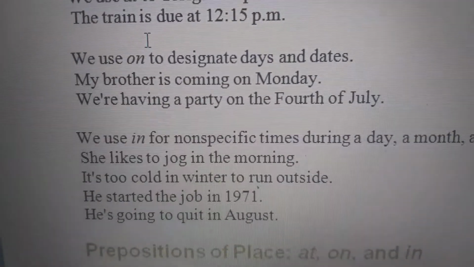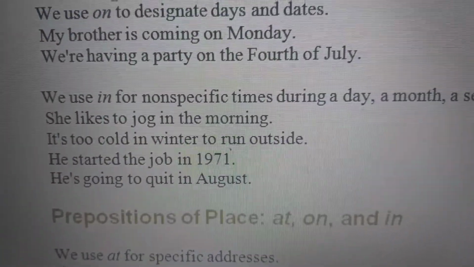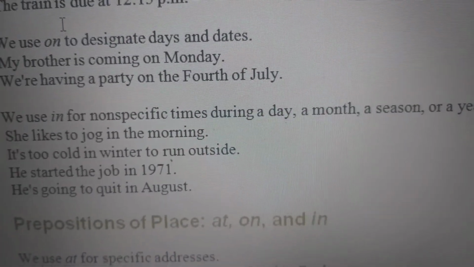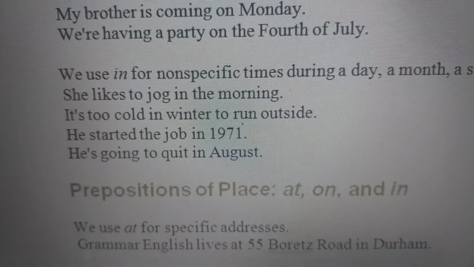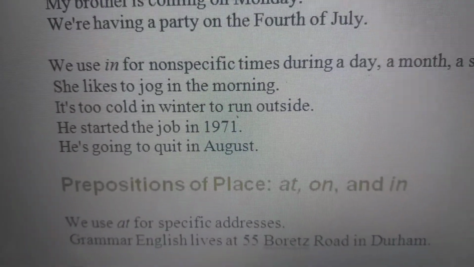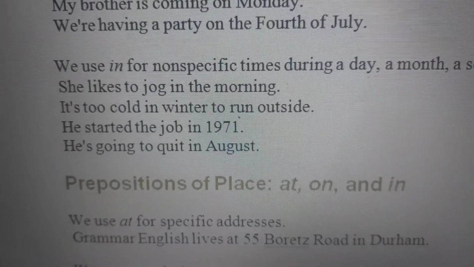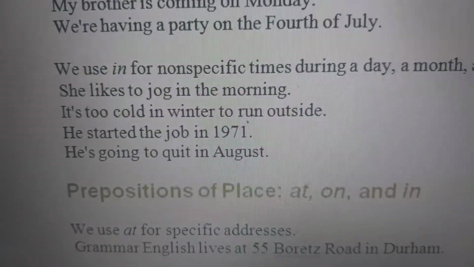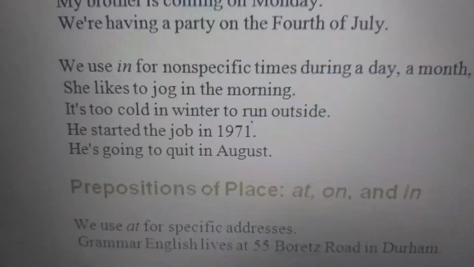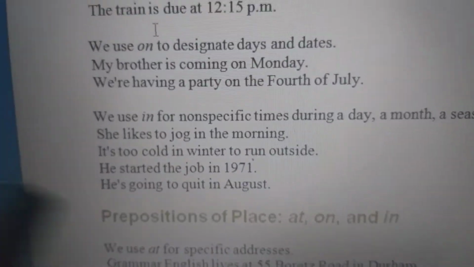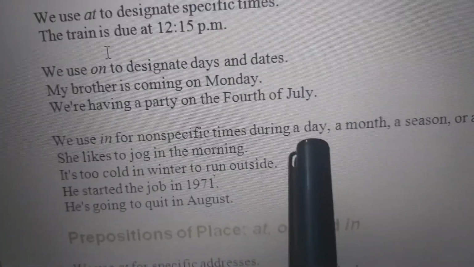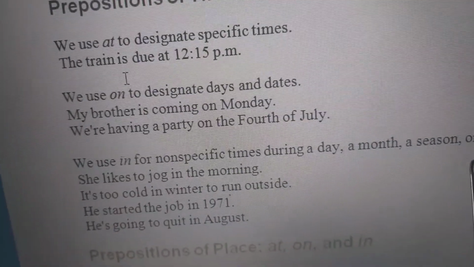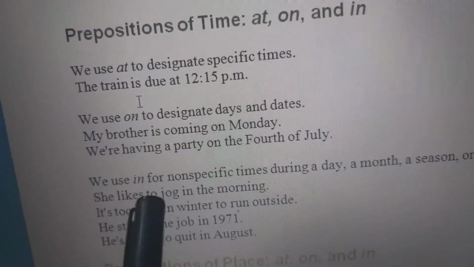Then comes in. We use in for specific times during a day, a month, a season or a year. She likes to jog in the morning. It's too cold in winter to run outside. He started the job in 1971. He is going to quit in August. So what is this showing us? Non-specific times, that is, days, months, seasons or years. When we are using days, months, seasons or a year, we use in.